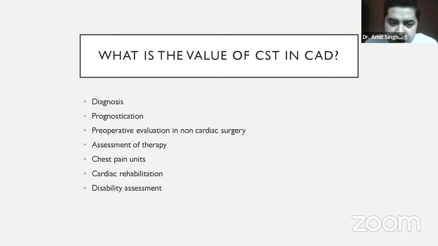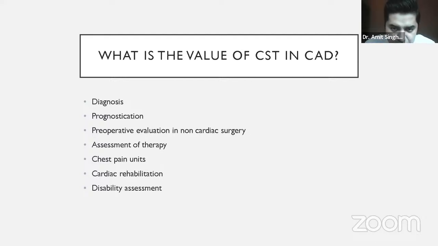Suppose someone has a bad prognosis, someone has a good prognosis, what does it actually mean? This word prognosis we hear more commonly in patients with cancer. So prognosis means outcome. Suppose I say XYZ patient has this cancer and the prognosis is very bad. That means what is the outcome? For how many years will the patient live or survive? How will be his quality of life? That is what prognosis is.